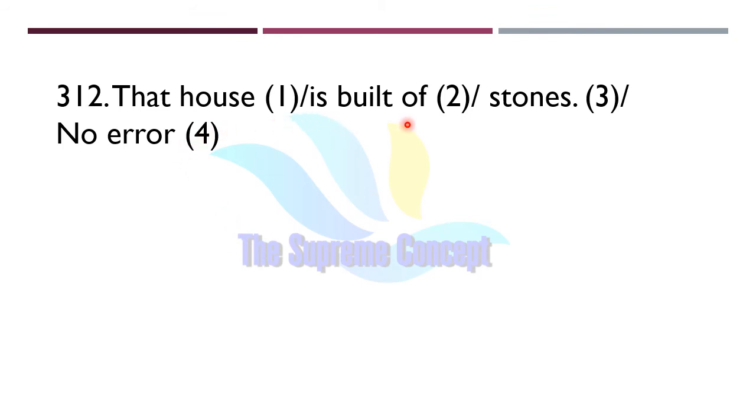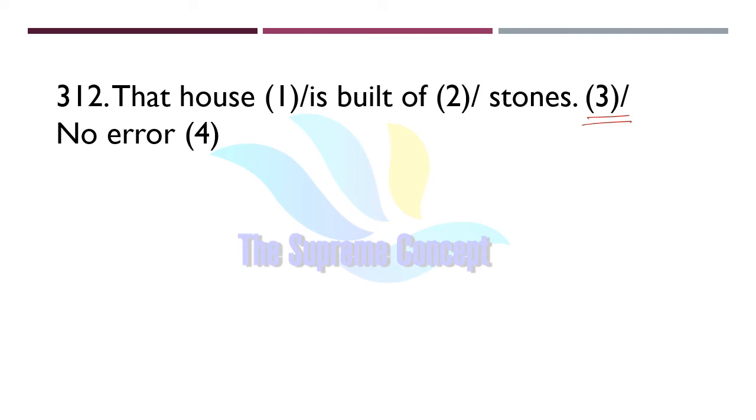That house is built of stones. So figure out where exactly the error lies in this question. Yes, you are correct. The error lies in part number 3. "Stones" is totally wrong here.